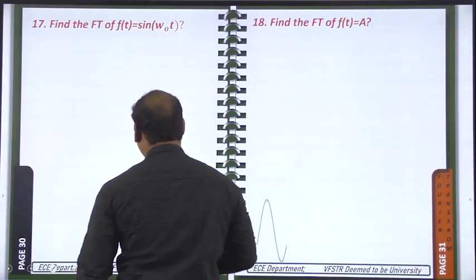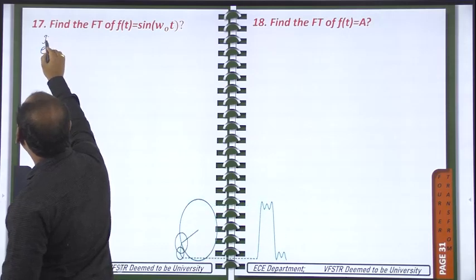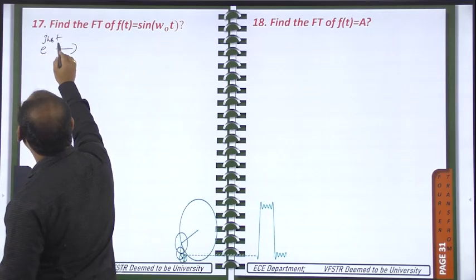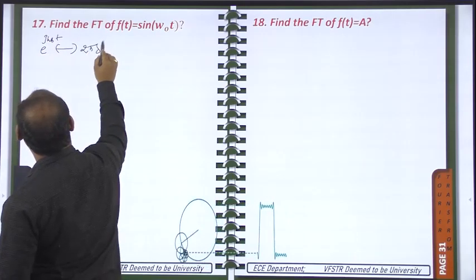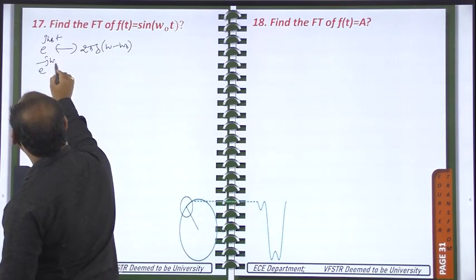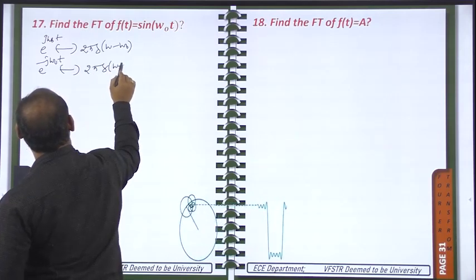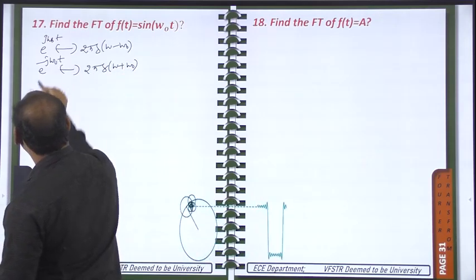Next, now sin omega naught t. In a similar manner we can prove this one. E power j omega naught into t is having the Fourier transform 2 pi into del of omega minus omega naught, and e power minus j omega naught into t is having the Fourier transform 2 pi into del of omega plus omega naught. And subtract these two.